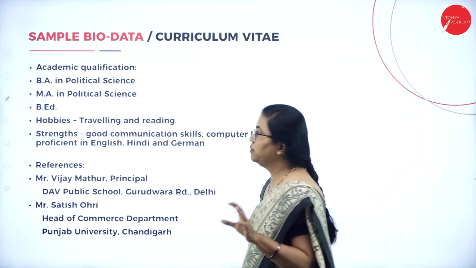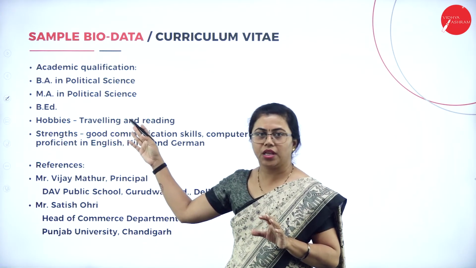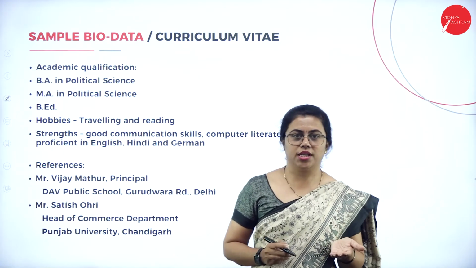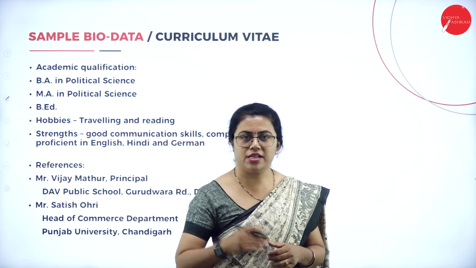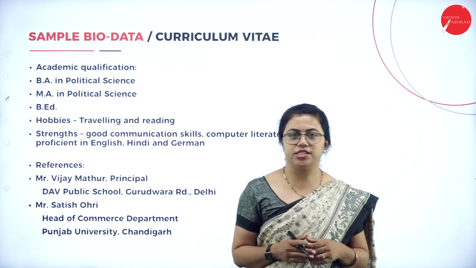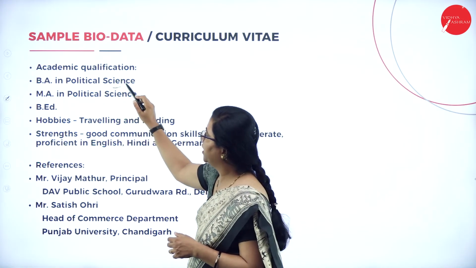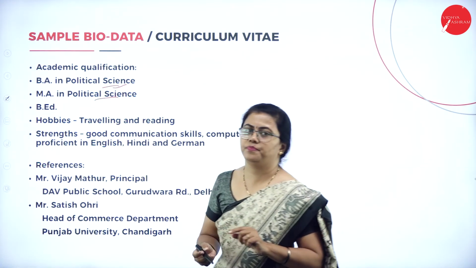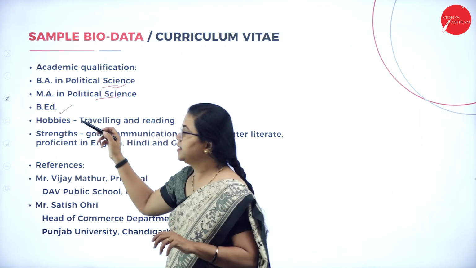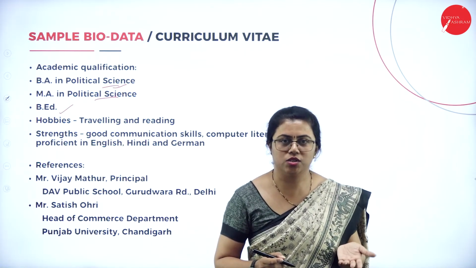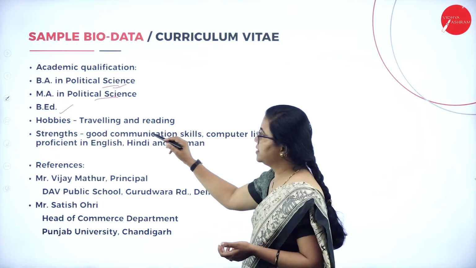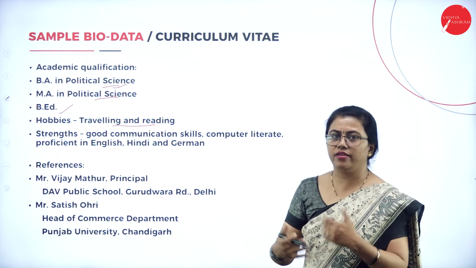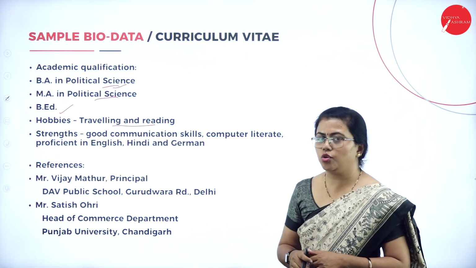Then we have this academic qualification, which is very much important. So what is the qualification required? If that person is teaching for postgraduate, he should have a master's degree. Also PhD is desirable. Fine. So BA political science, that person is teaching political science, so it has to be political science only. Also B.Ed, which means that person is a trained teacher. Then we have hobbies. What are the hobbies? That will also add up, because in political science you travel and get a lot of information, so that may also help the employer.